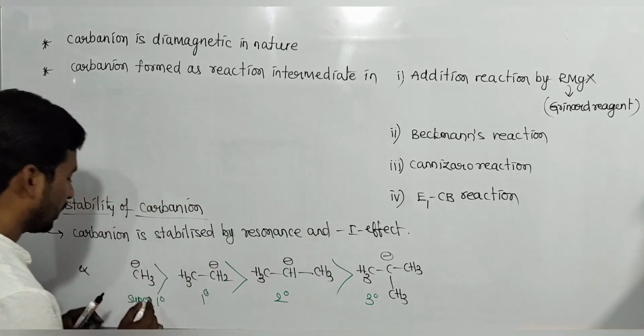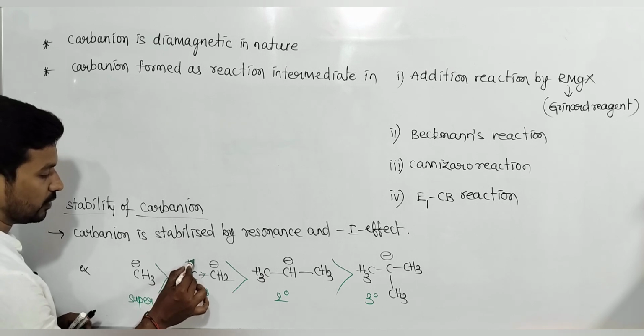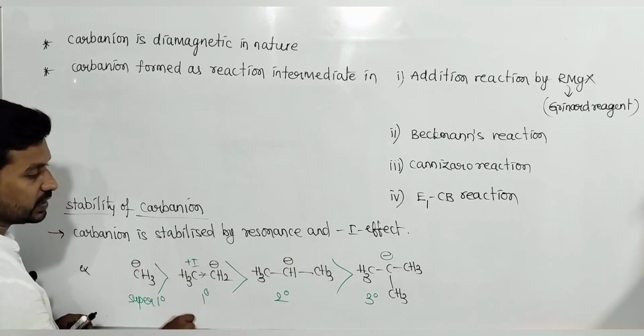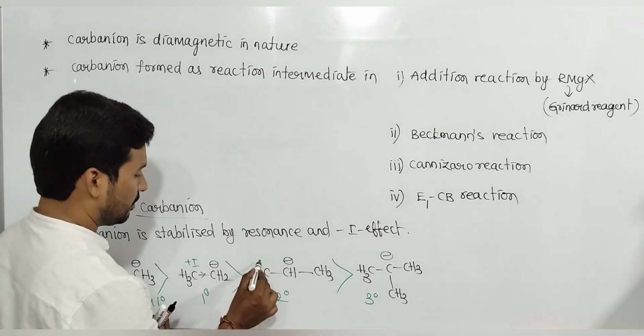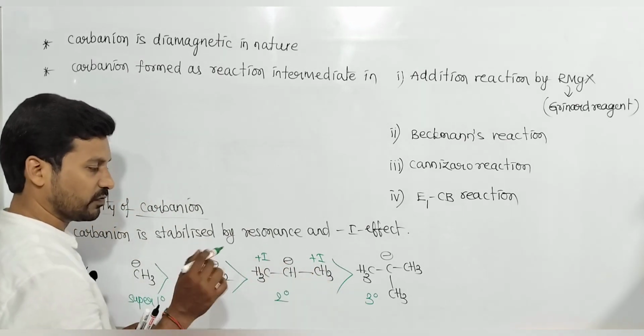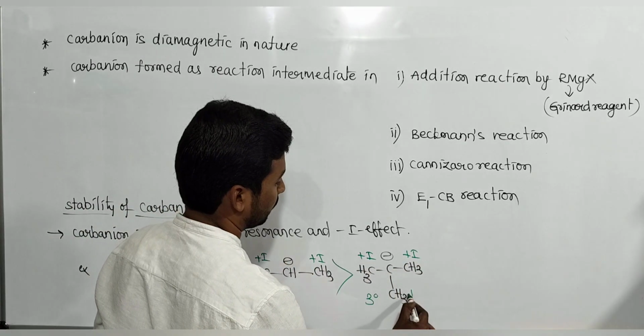Reason: hydrogens are neutral, while the methyl group is a plus I group. Here, how many plus I groups? 2 plus I groups on both sides, very unstable. 3 sides plus I groups, very, very unstable.